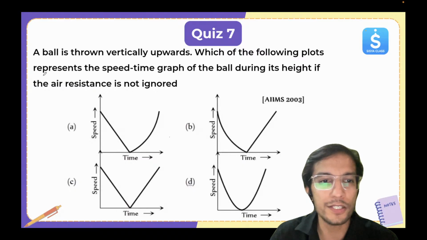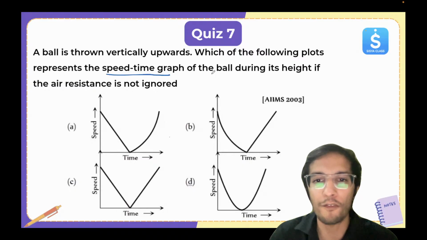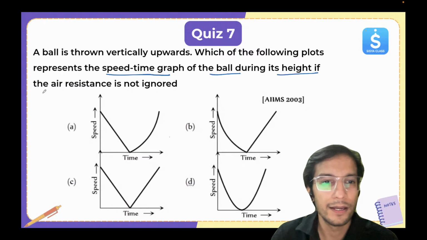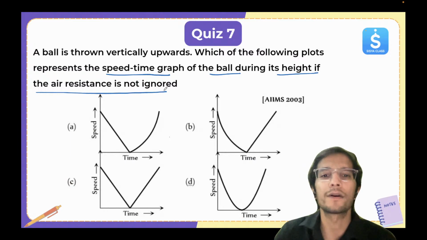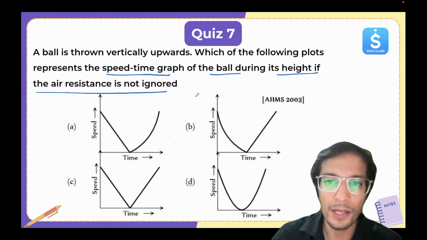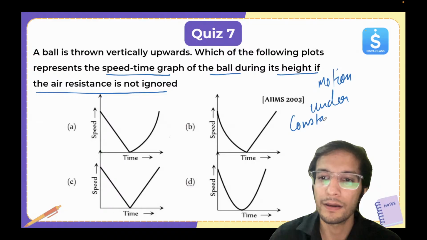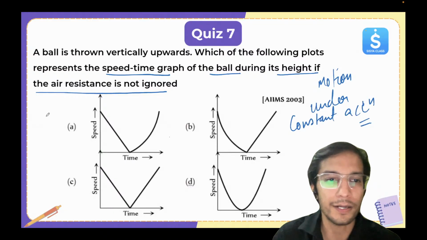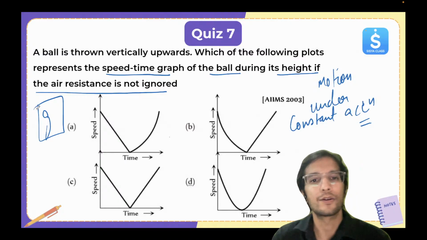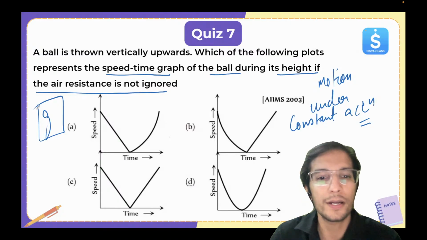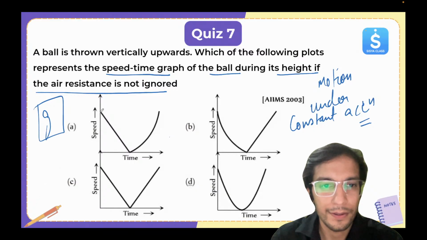Which of the following plots represent the speed time graph of the ball during its flight if air resistance is ignored? Now, we know that this is motion under constant acceleration, because it's under gravity. Okay, so this is very, very important. Pay attention. Okay, now look here.